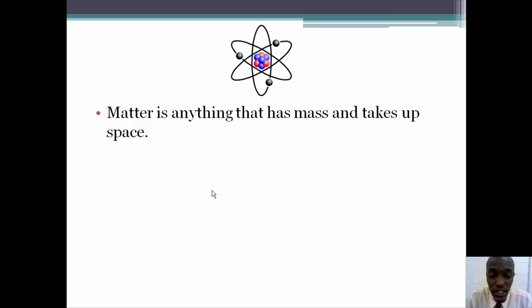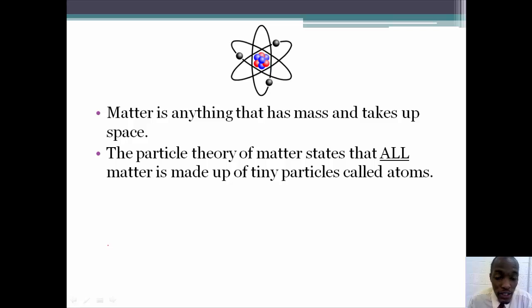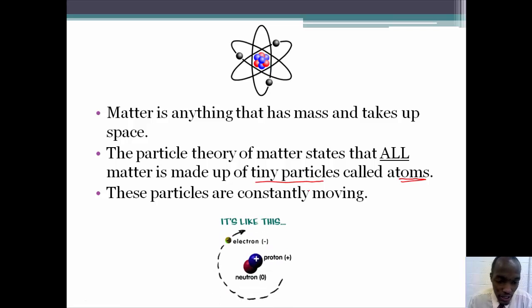So matter is anything that takes up space. If it takes up space and it has a mass, it is considered matter. The particle theory of matter states that all matter is made up of tiny particles called atoms. These particles are constantly moving. No matter if they're a solid, liquid, or a gas, they're constantly moving. It's like this.